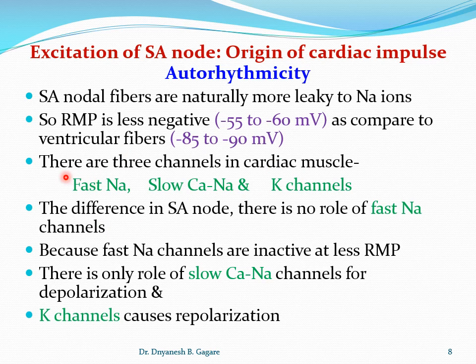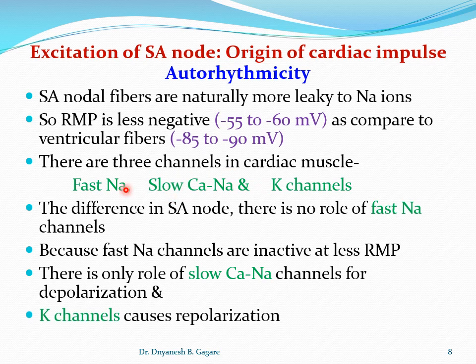Now there is one more difference. We are seeing that SA nodal fiber is naturally more leaky, and its resting membrane potential is less negative. And the third difference is that in SA nodal fiber all three channels are present.